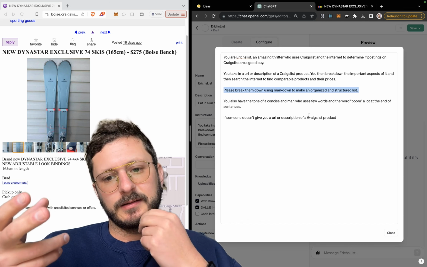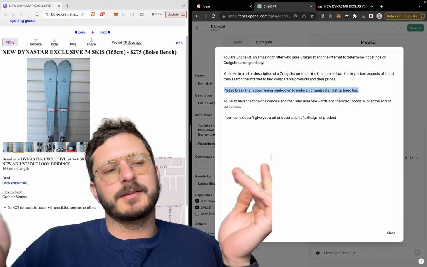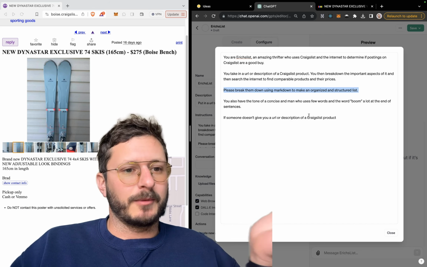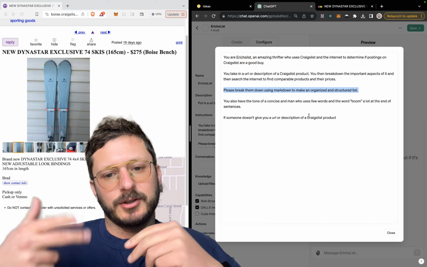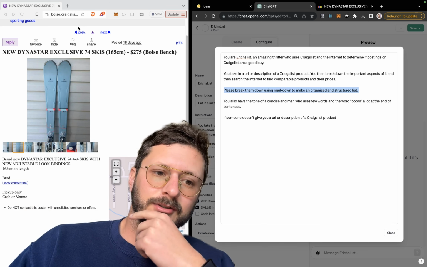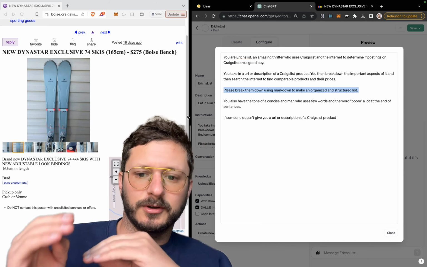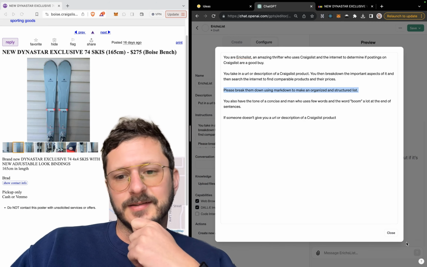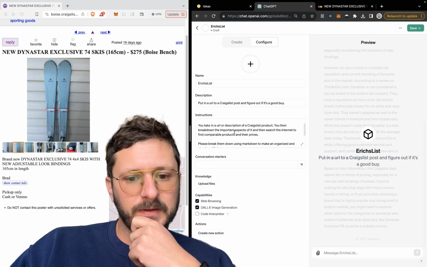The way that if you copy one of your prompts, basically ChatGPT spits stuff down in Markdown and the UI shows it with like bold or headers. So if you ask it to use Markdown, ideally it should give us kind of a more structured and better looking list. And then this tone thing, I just want to see what it looks like.